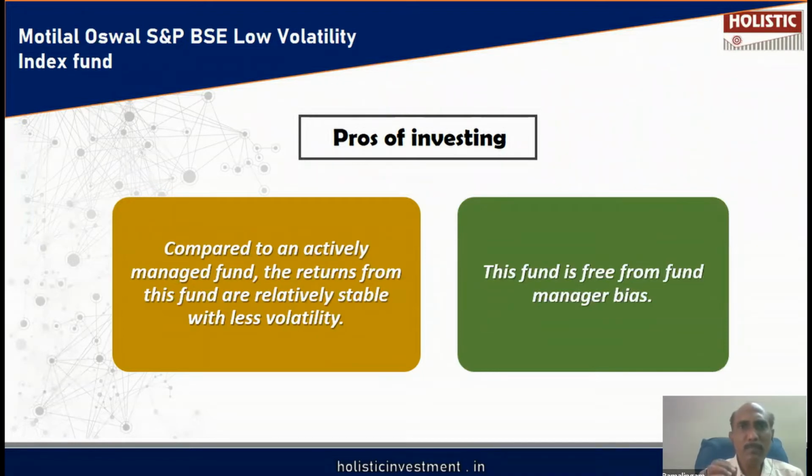In this fund, the fund manager is going to buy the entire index. Normally in an actively managed fund, the fund manager will do his own analysis and choose the best stocks based on his analysis. Because of his judgment or some other error, he may end up choosing a poor stock, right? So there is a fund manager bias. Because of that, stock selection risk is there in the actively managed fund.